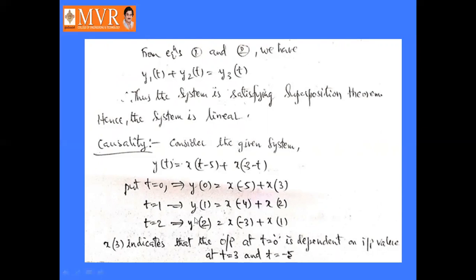So x of 3 indicates that the output at t equal to 0 is dependent on input values at t equal to 3 and t equal to minus 5.